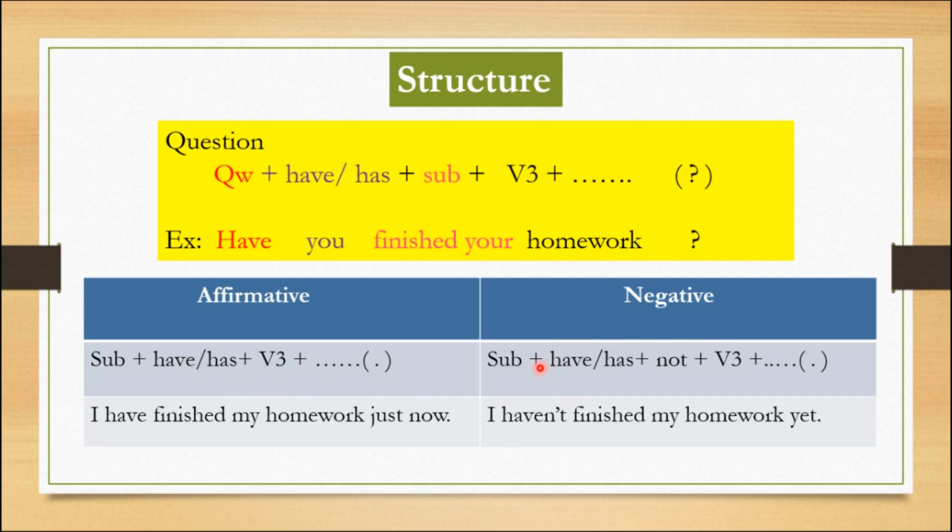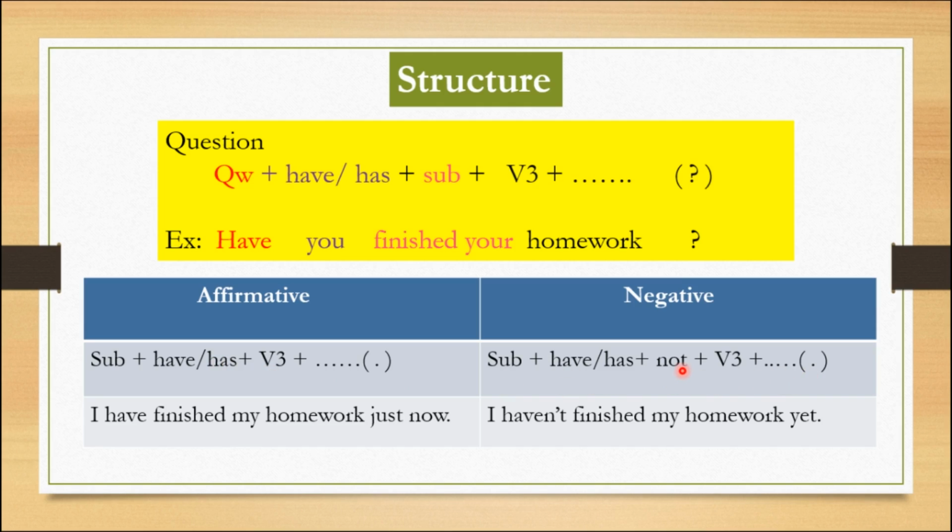The negative structure is subject plus have or has plus not plus V3 plus dash dash dash full stop. Children, do you notice the difference between affirmative and negative? Yeah, you are right. The negative word not is the only difference between these two structures.